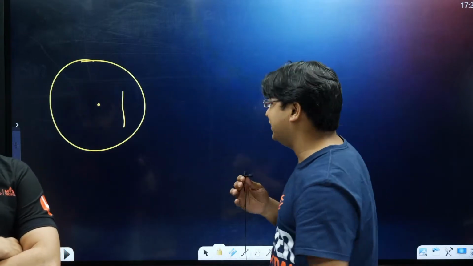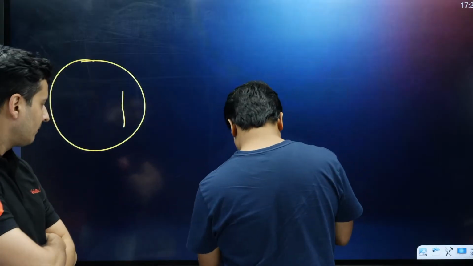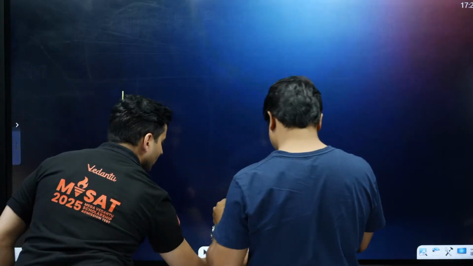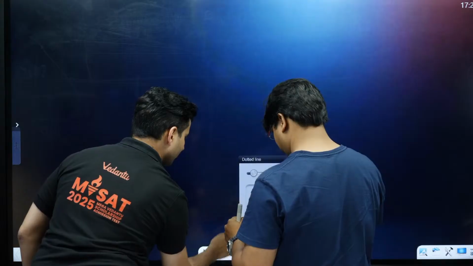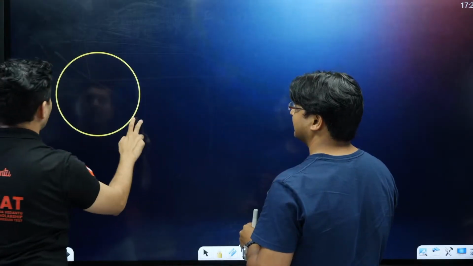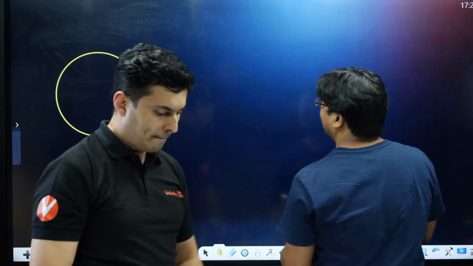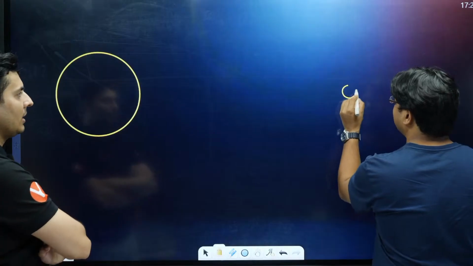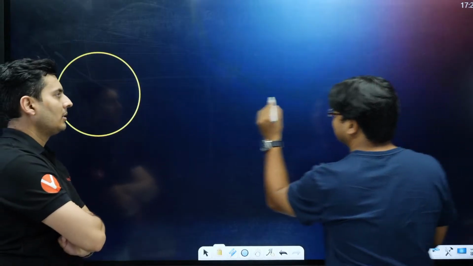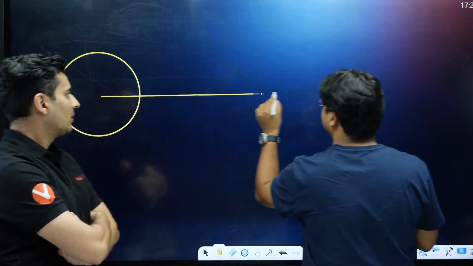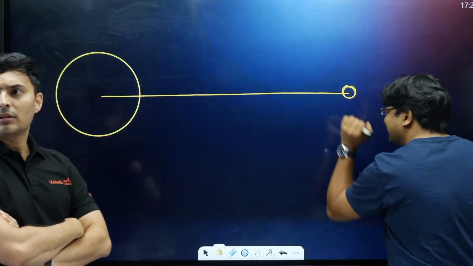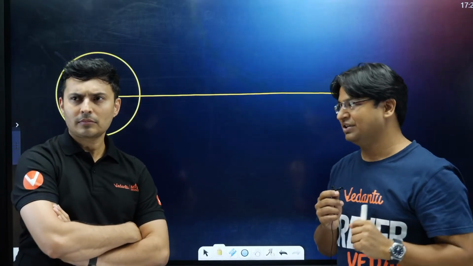As we draw when we are talking about the solar system, we'll just use this symbol. Now this would probably be the Earth, and this distance would be a vast distance. And the lens is present on the Earth.